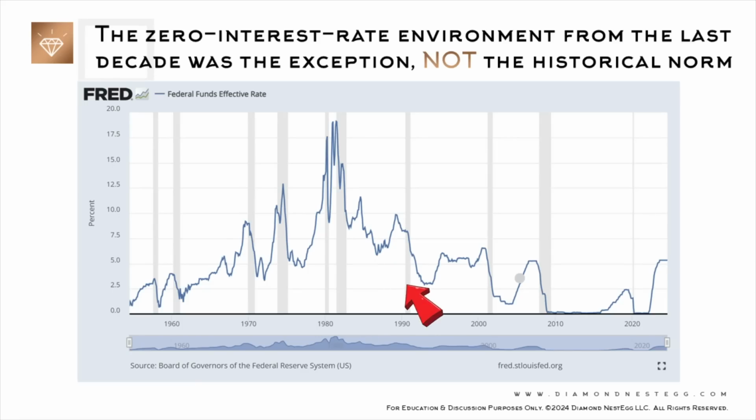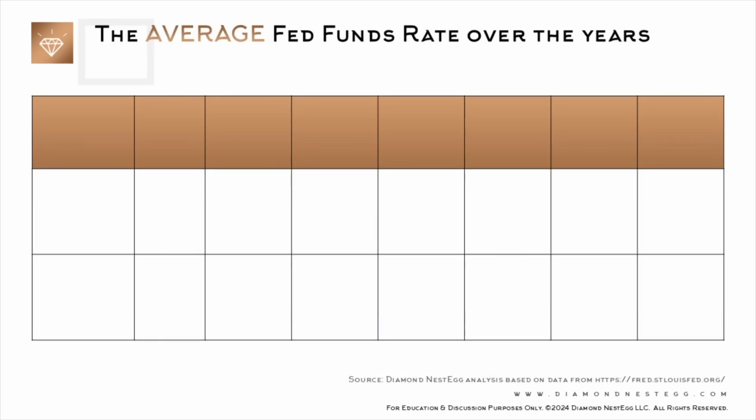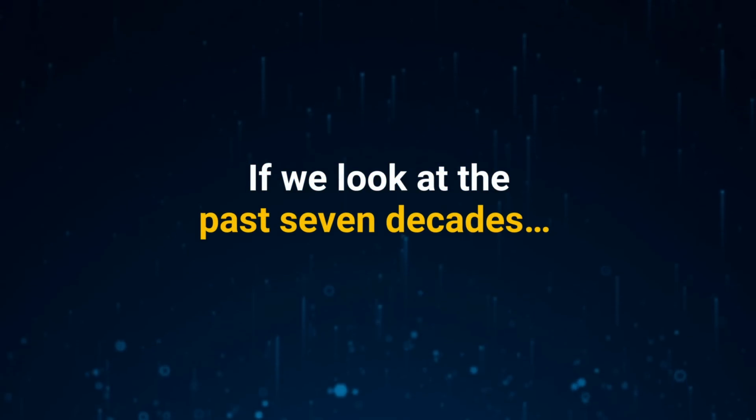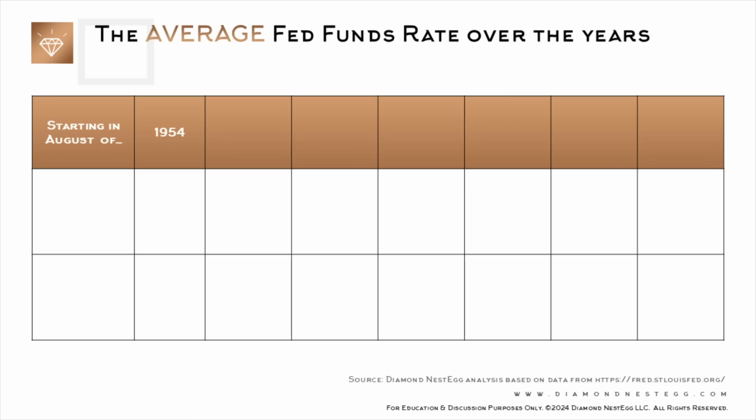Well, here it comes. When we take these data points together, we can get to the average Fed funds rate over the years. So, if we look at the past 7 decades, starting from August of 1954 until August of this year, the average Fed funds rate over that period was 4.61%.